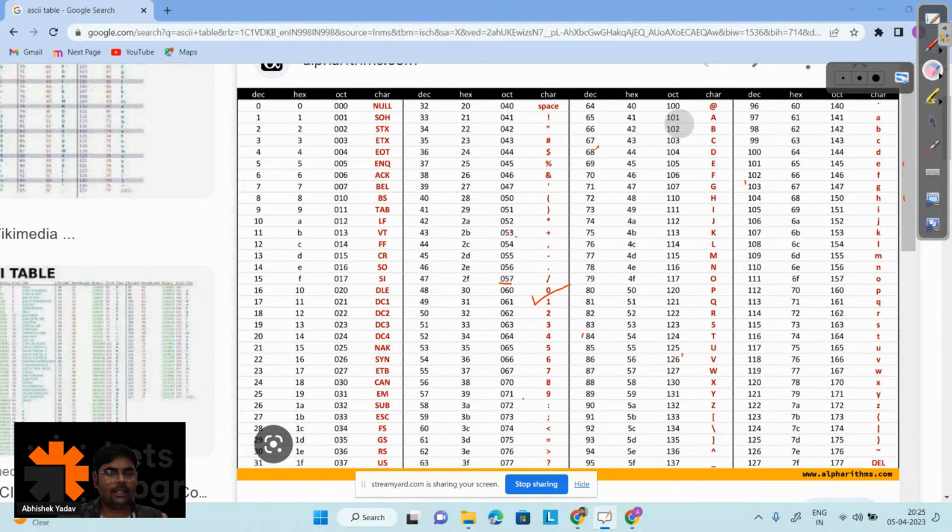And most of the time, this is not asked in the interview, where they would say, please tell the ASCII value.